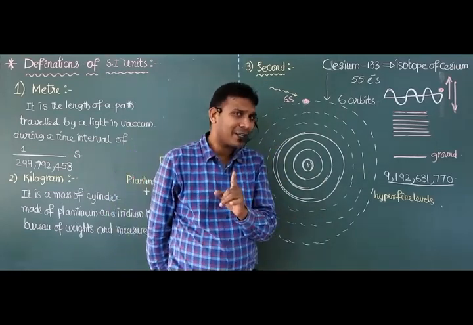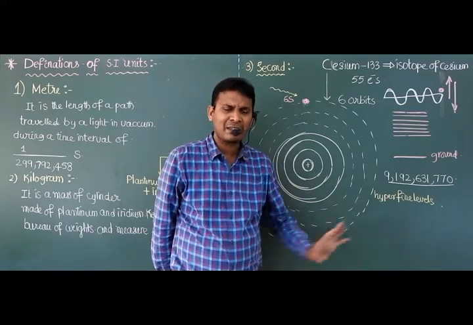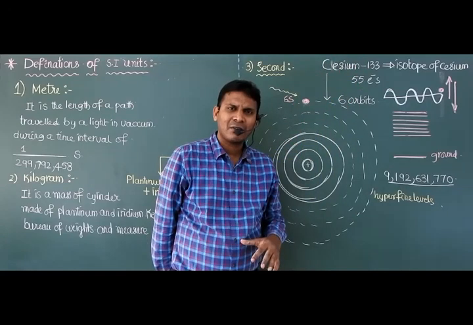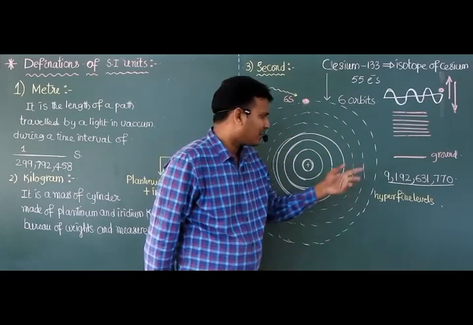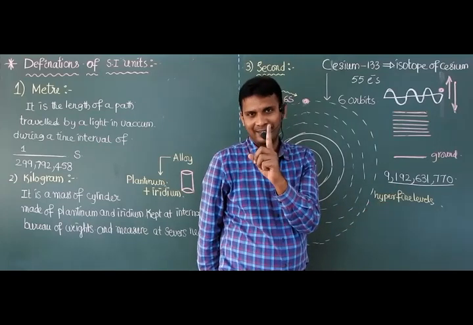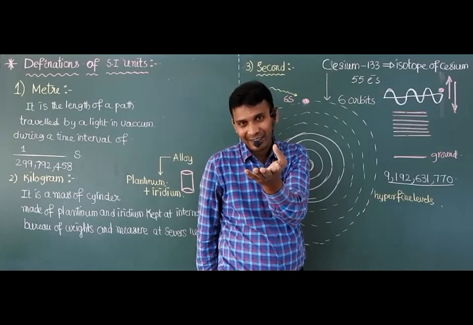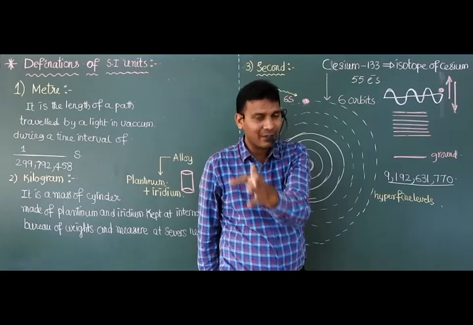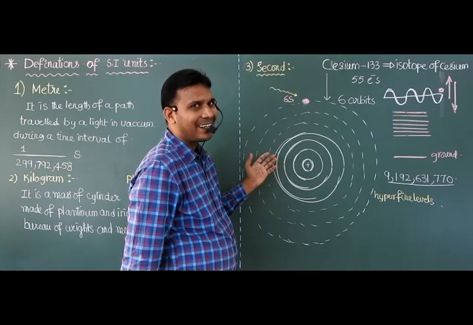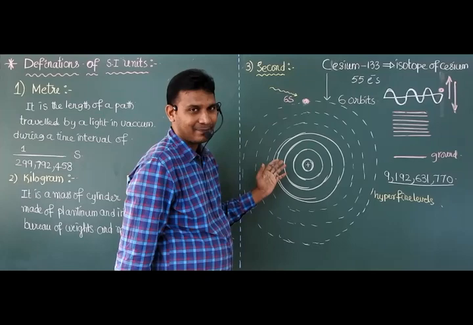If you refer to any book, you won't get this information. They just mention that in the cesium atom, the electron is undergoing transition with emission of radiation, so these many cycles are treated as 1 second. Only for better understanding of this definition, without any confusion, I am taking this much risk. Clear? I hope the definition of second is clear.